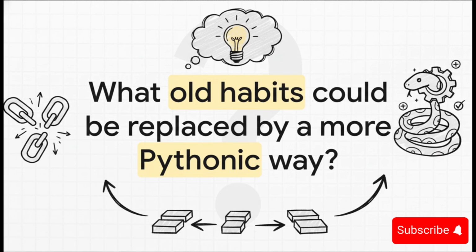So I'll just leave you with this question to chew on. Now that you've seen how to swap out this one old habit for a much better, more Pythonic solution, what other parts of your code could use that same kind of thinking?